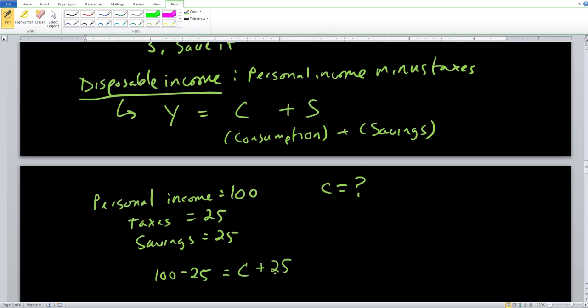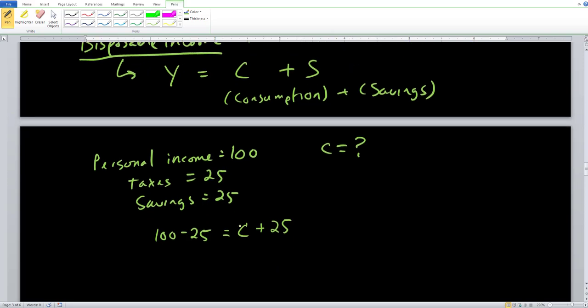Once you have all this, all you want to do is isolate the C by itself, do a little bit of algebra. You're going to notice that 75 equals C plus 25. So here, your C, your consumption, is equal to 50. Very simple algebra in this case. Once again, very simple equation. We'll do a little bit more in-depth discussion and analysis with this equation in chapter number 8. But for now, this is good for us. Remember, disposable income is not the same as your personal income. Don't forget to subtract out your taxes with this.